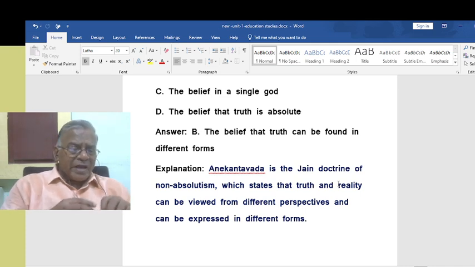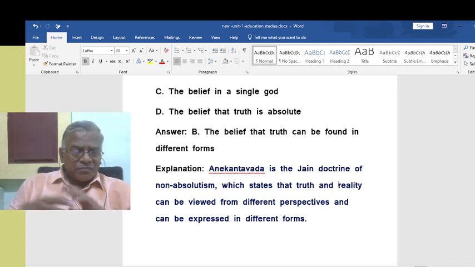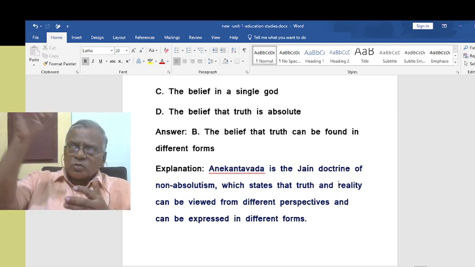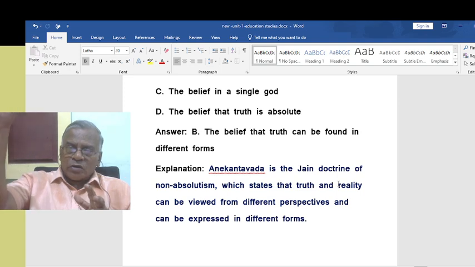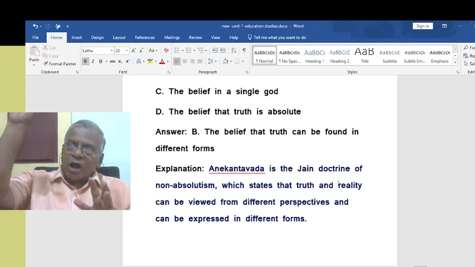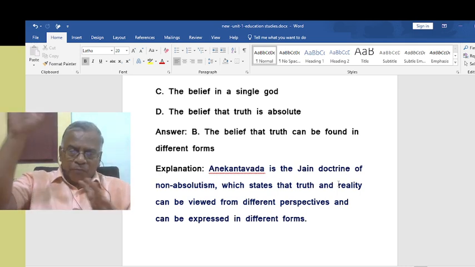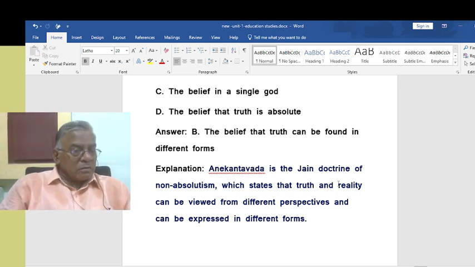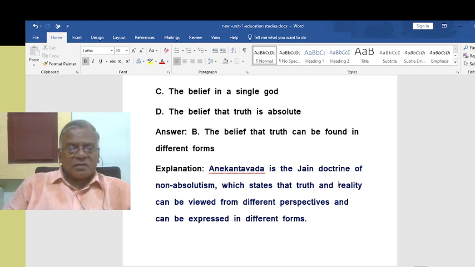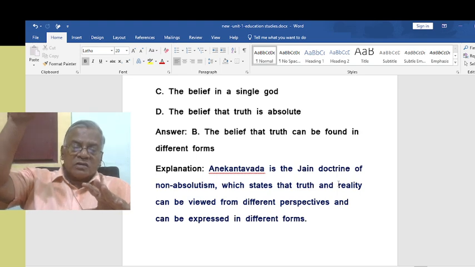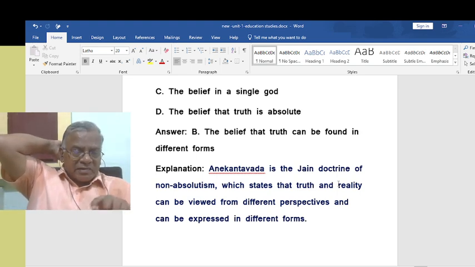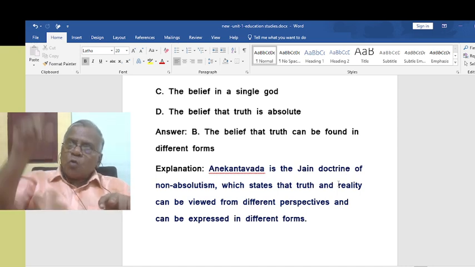What do you mean by absolutism and non-absolutism? Absolutism means the truth exists. For an example, idealism says there is truth, beauty and goodness, once and for all. It is ideal and absolute truth, according to idealism. I hope you understand this. Whereas non-absolute means nothing is so much important. In other words, everything is relative. There is no one truth.